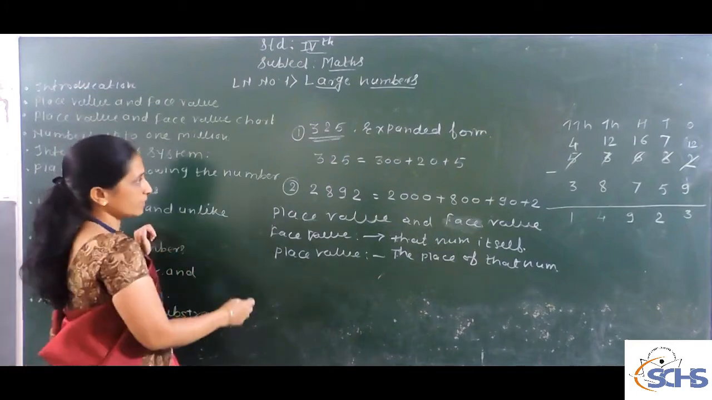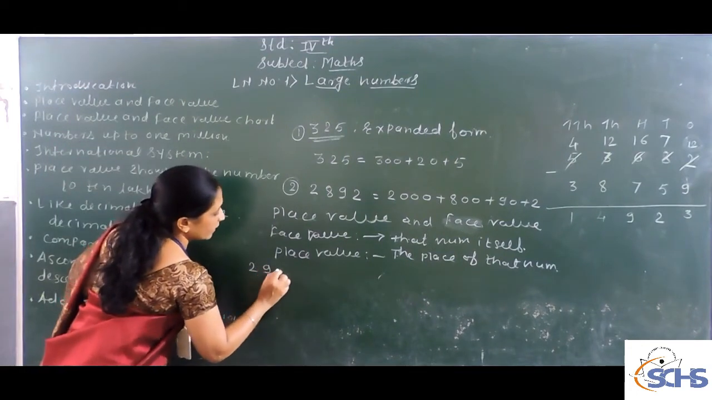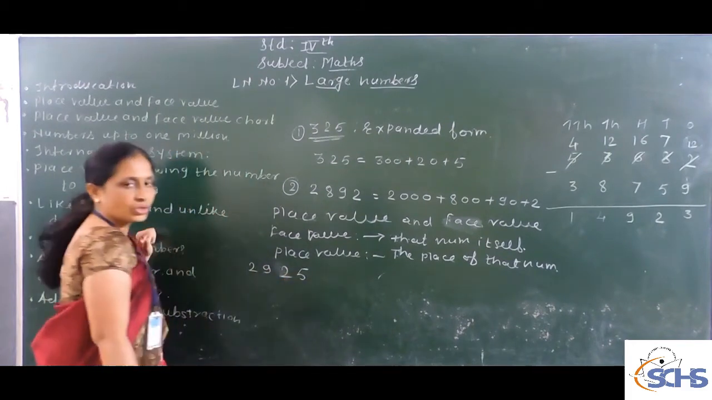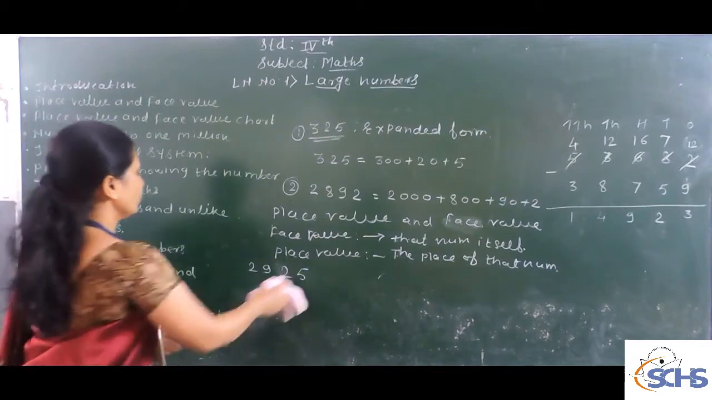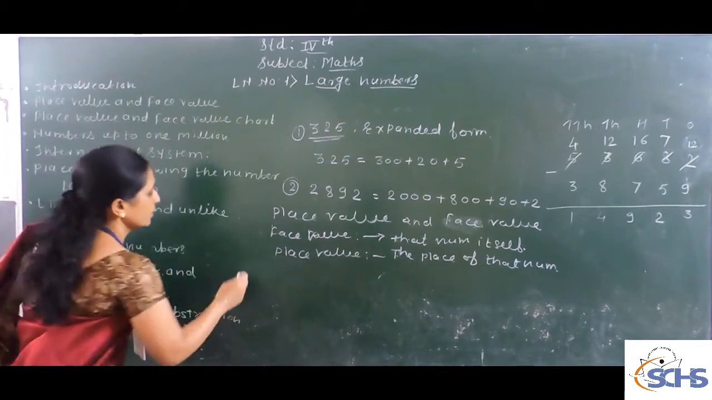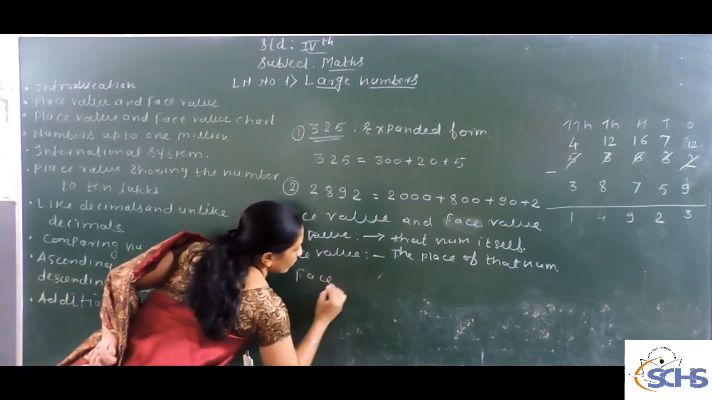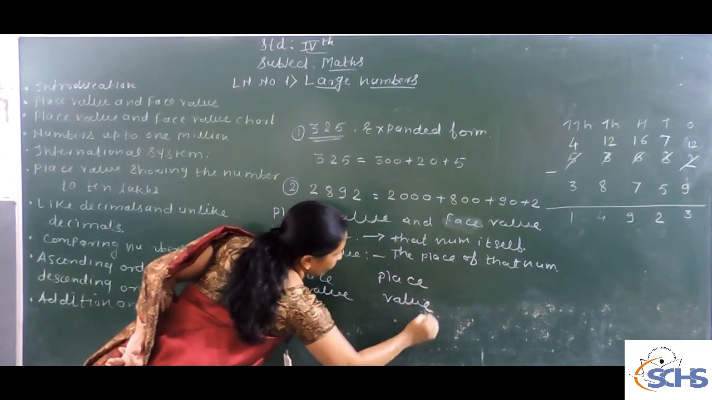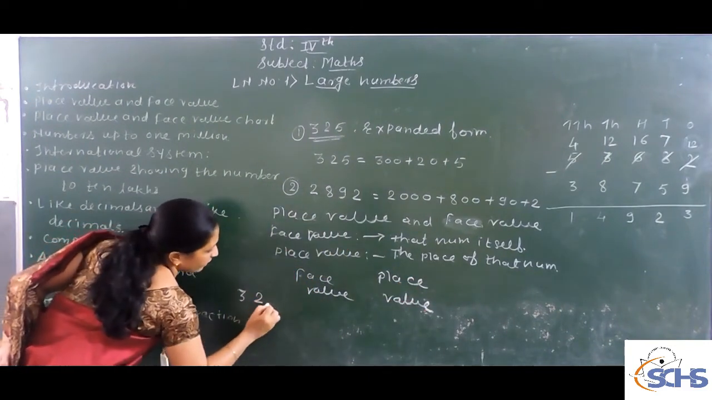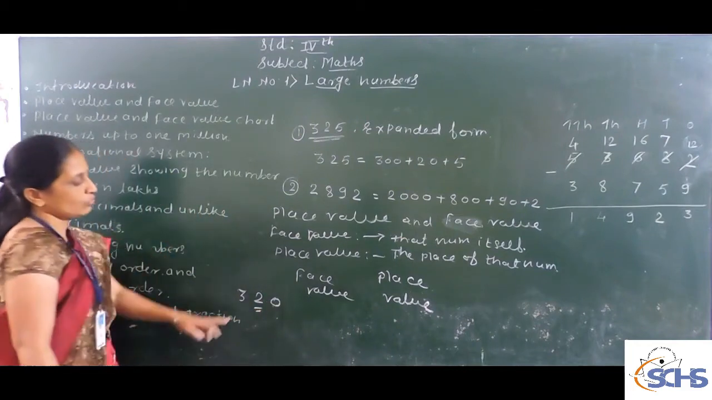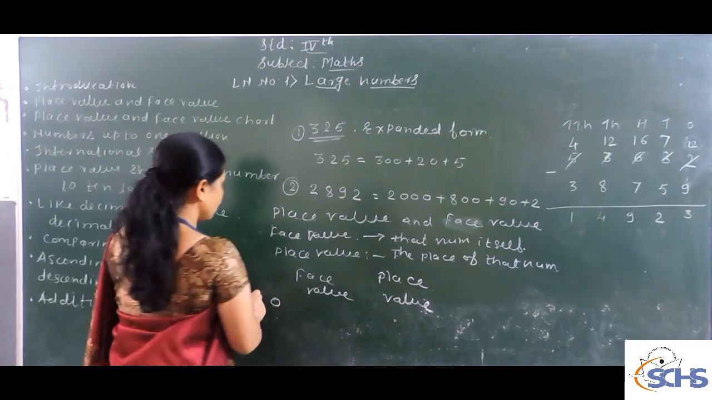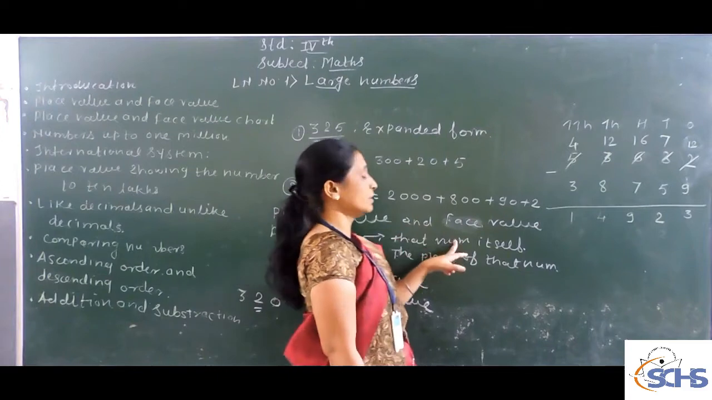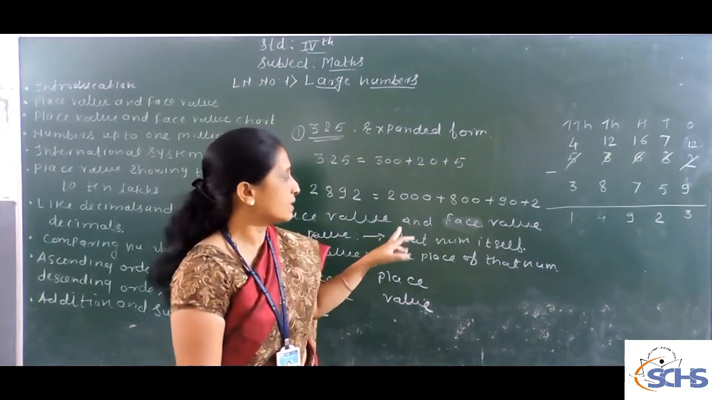Just take one example here. I take a simple example, not a 4-digit number but a 2-digit number, so you can see what the face value and place value are. Here I take the example 320. What is the value of the 2 here? The face value of the 2 is 2 only, because face value means that number itself.